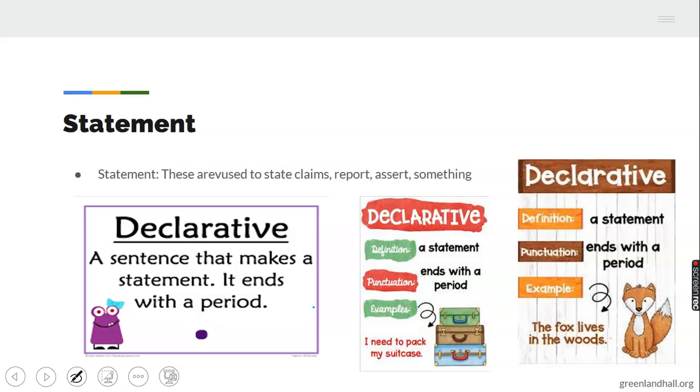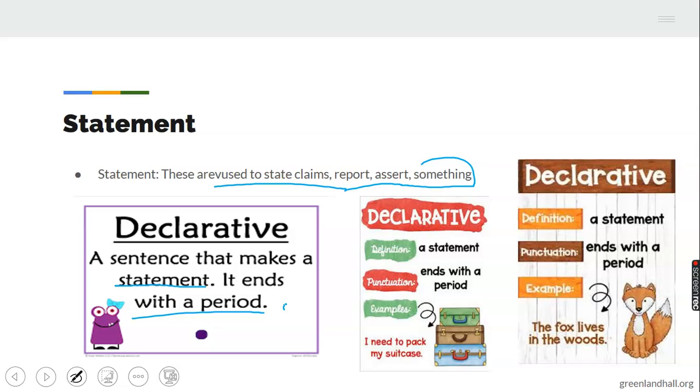Statements, they are used to do what? To state, claim, report or assert something. That's the meaning of statements. We can call them declarative sentences. A statement makes a declaration. It ends with a period. That means a full stop. That is what a statement means.